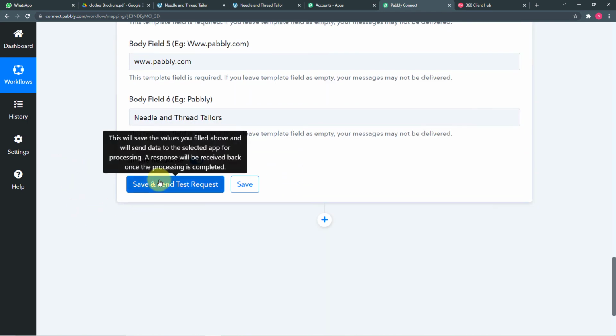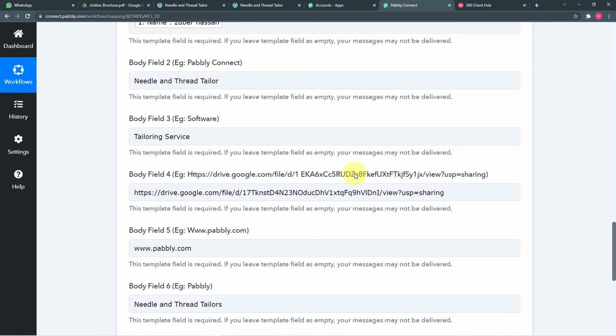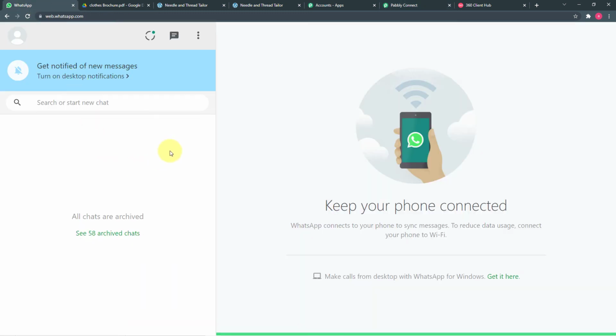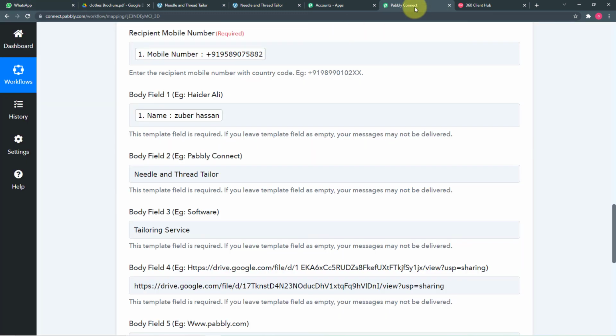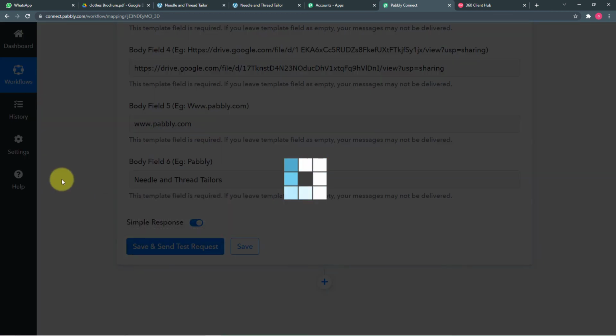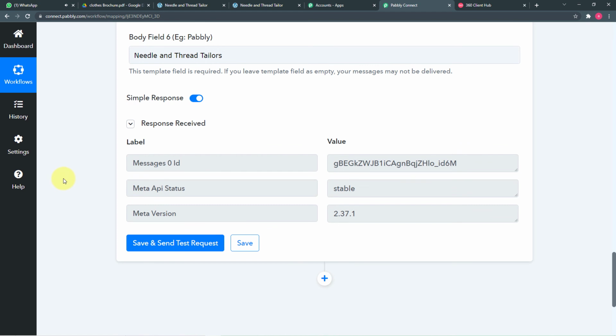Now when I click here on save and send test request, this data will be delivered as a new message on the WhatsApp account of this person, Zubair Hassan. So this is the WhatsApp account of Zubair. Let's click here on save and send test request, and you will see in a few minutes. Okay, you can see it started showing this kind of response, and we have received a new message also.